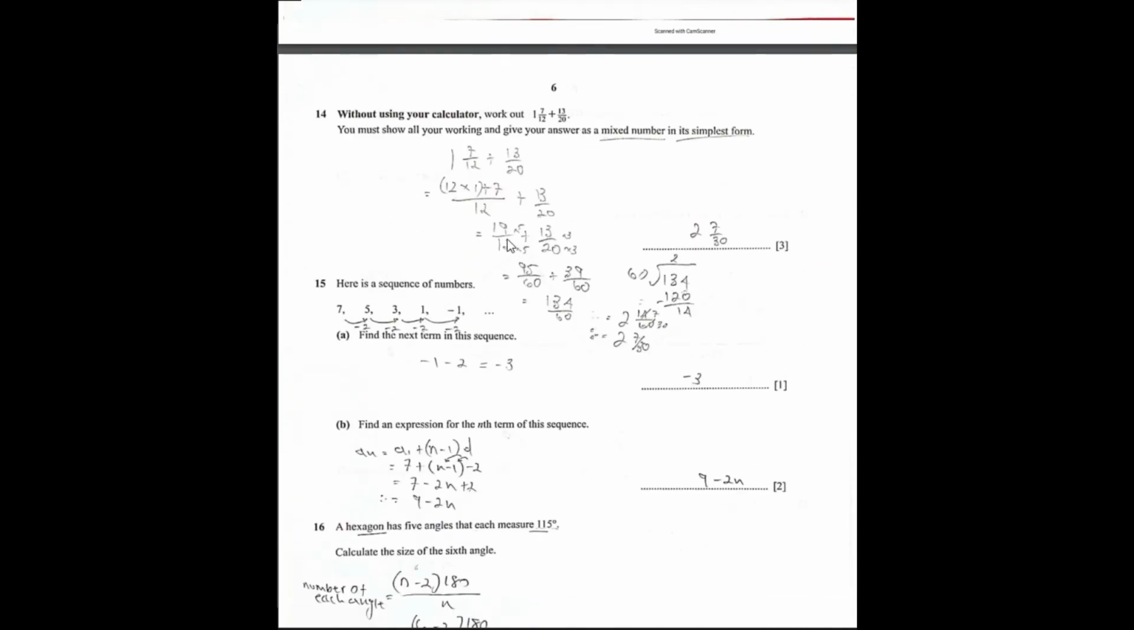Question 13. Solve the inequality n plus 7 less than 5n minus 8. What I did was I moved my n to the other side, so it became 5n minus n, and I moved negative 8 to the other side, so it becomes 7 plus 8. 5n minus n will give me 4n. 4n is greater than 15, and n is greater than 15 over 4. So n is greater than 3.75. Moving on to the next question.